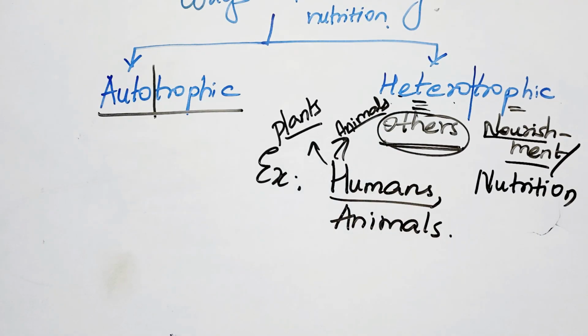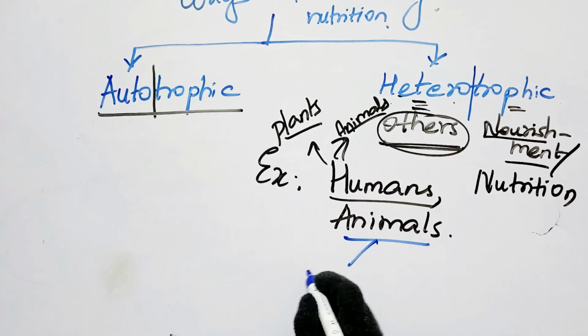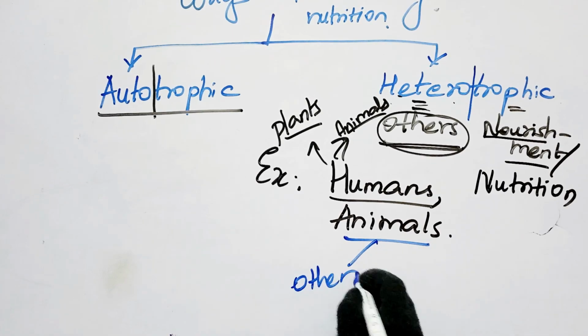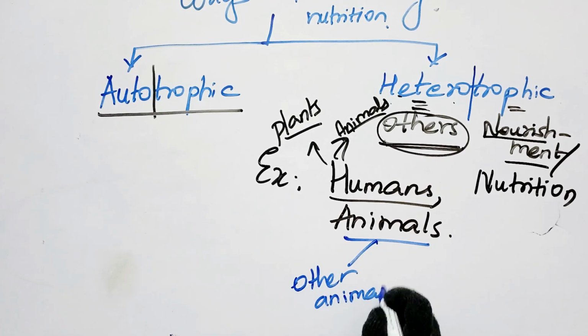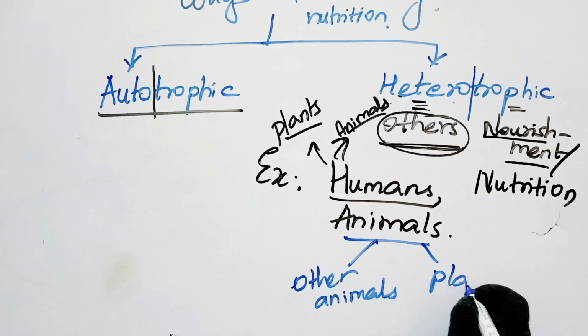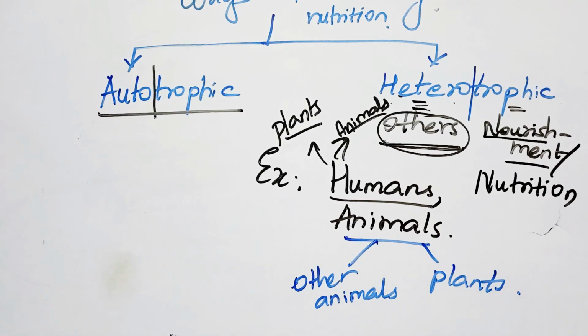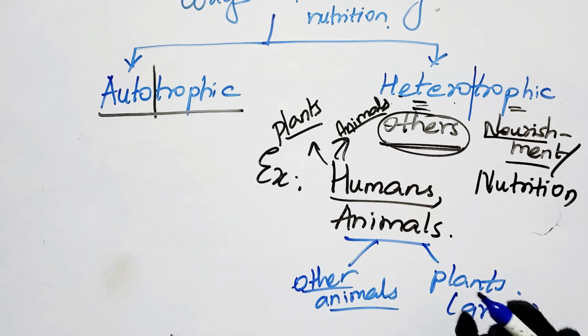Talking about animals, they are dependent upon other animals or upon plants, just like cow and goat eat grass, yes or no? And carnivorous animals like lion and tiger eat other animals like deer.